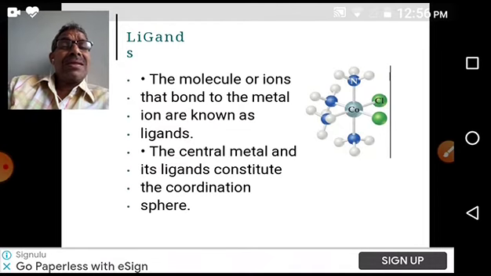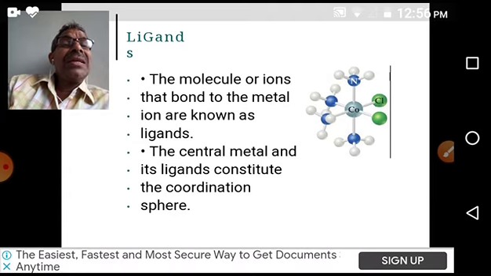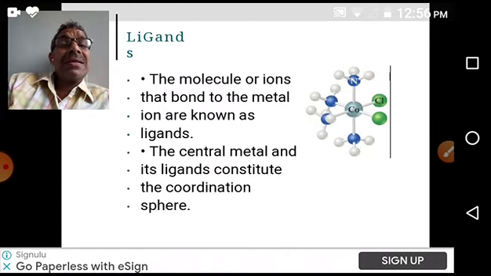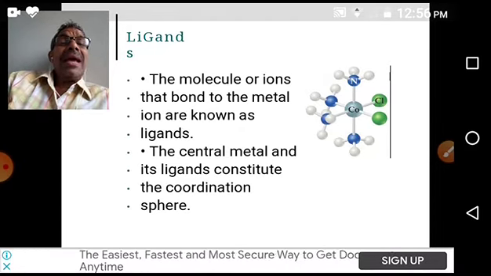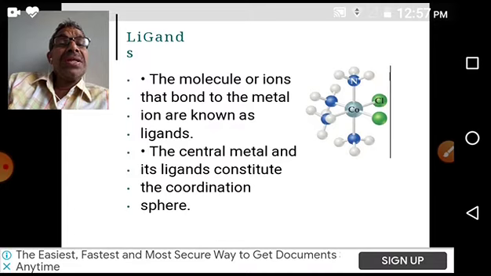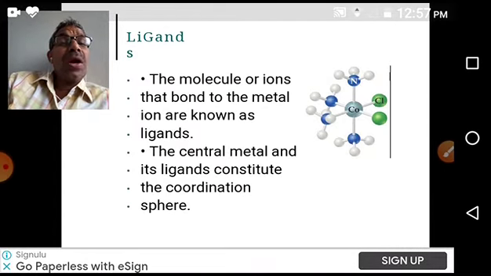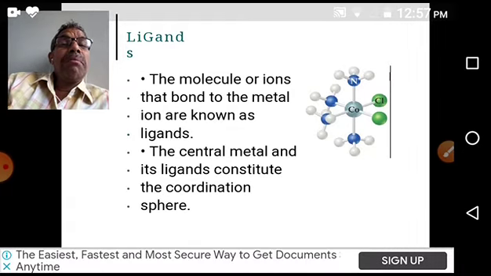In this complex formation, the ligand is donating an electron pair. That means, as per Lewis acid-base theory, a group which donates an electron pair and forms a coordination bond is known as a Lewis base. That's why ligands act as bases.